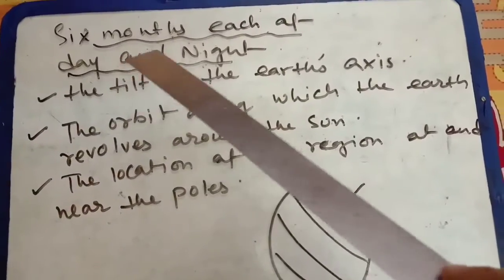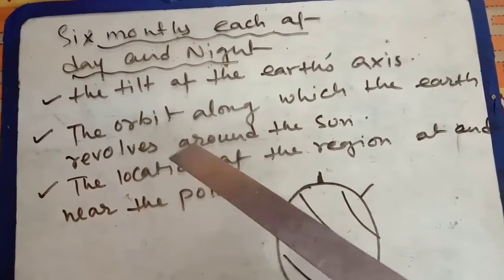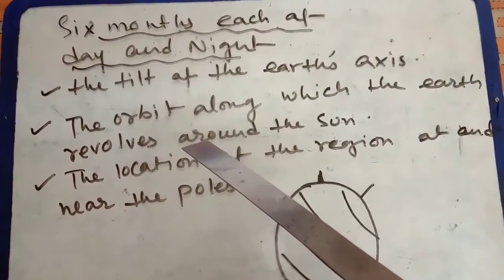Now you can see 6 months each of day and night. So what does it mean? That means this region experiences 6 months of day and 6 months of night.